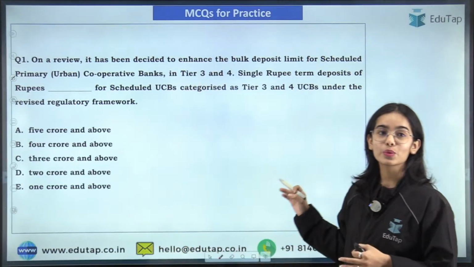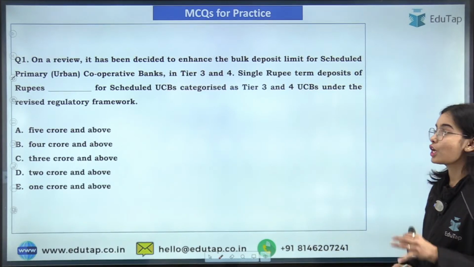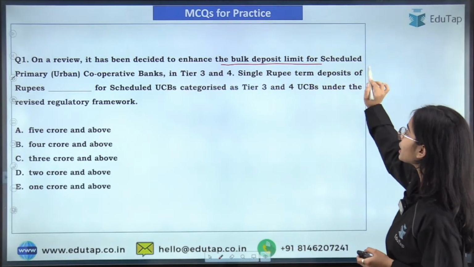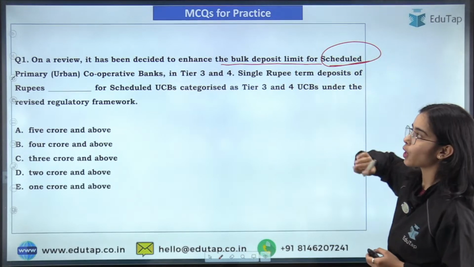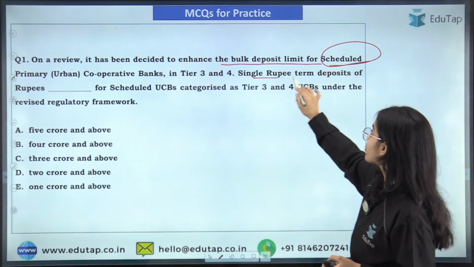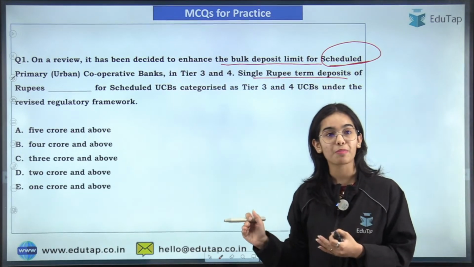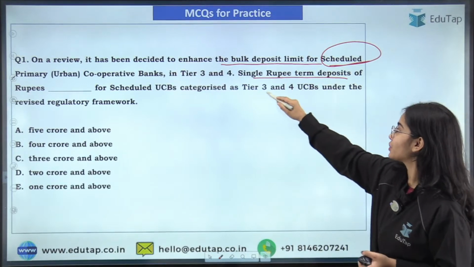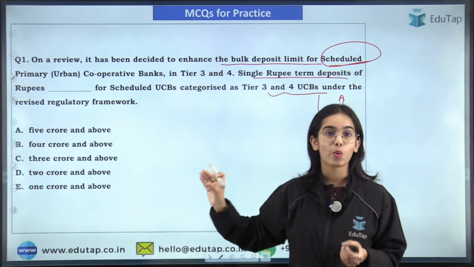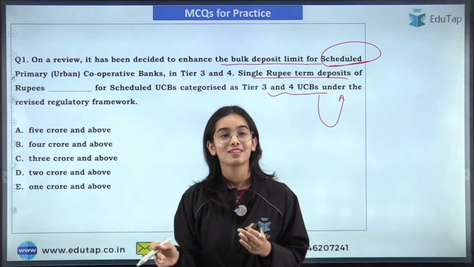So this is the first question that is in front of you. I hope you will be easily able to answer this question. On a review, it has been decided to enhance the bulk deposit limit for the scheduled primary urban cooperative banks in tier 3 and tier 4. The single rupee term deposits of rupees dash for the scheduled urban cooperative banks categorized as tier 3 and tier 4 will be enhanced. So what is the limit now? What is the limit for the bulk deposits for tier 3 and tier 4?